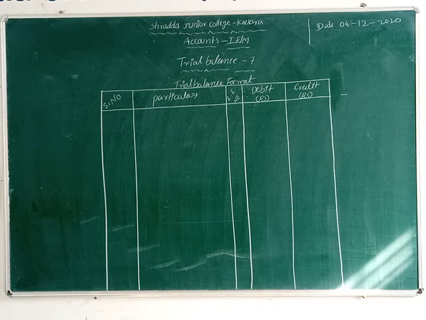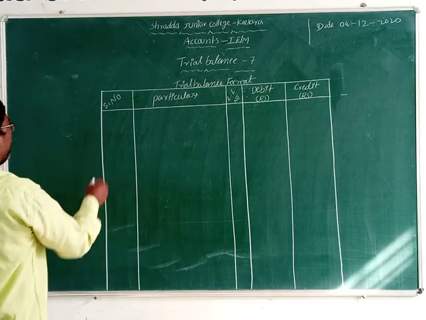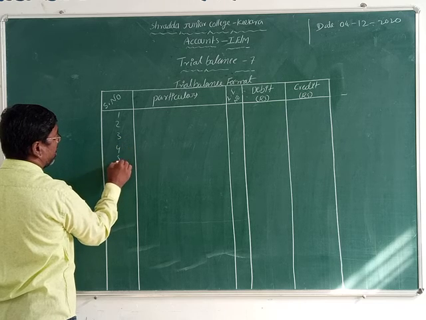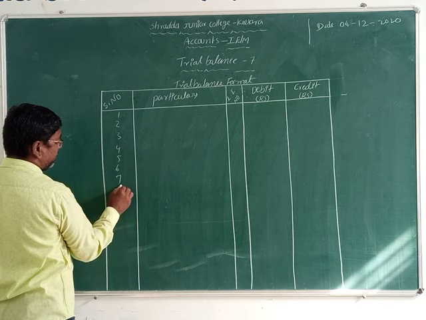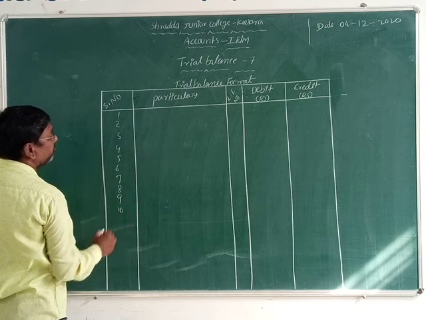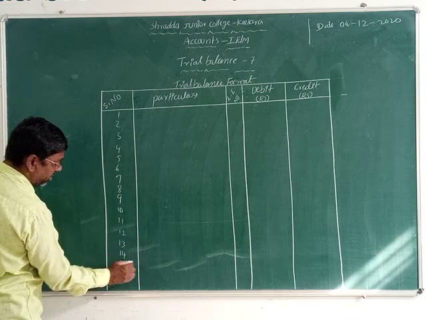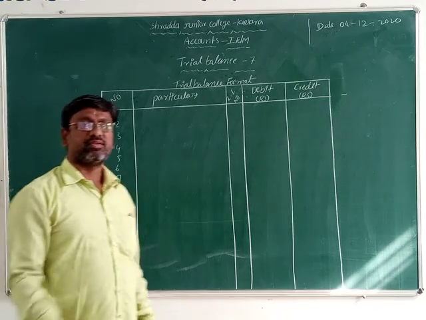In this trial balance format, we cannot record the date. We can write only the serial number. Serial numbers means what, students? 1, 2, 3, 4, 5, 6, 7, 8, 9, 10. However many particular transactions are given, all the transactions we can record serial number wise in the trial balance. Okay now, this time we can take the serial numbers 1 to 10.